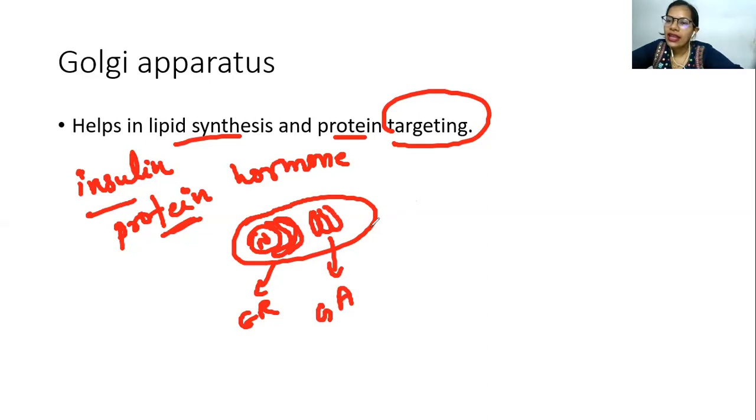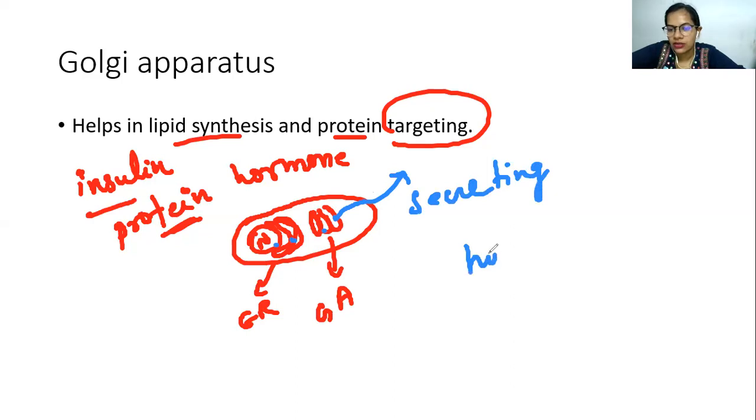Now, why have I taken the example of insulin? Because once the insulin is synthesized, okay, the instruction is taken from the nucleus, it reaches the ER, it gets synthesized, and then it reaches the Golgi apparatus. Now, from the Golgi apparatus, it is decided that it should reach outside of the cell because it's a secreting hormone.